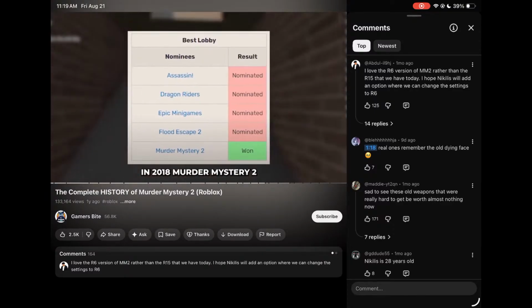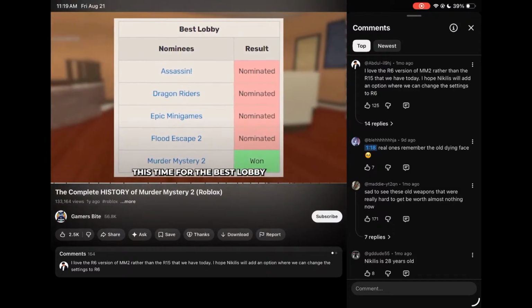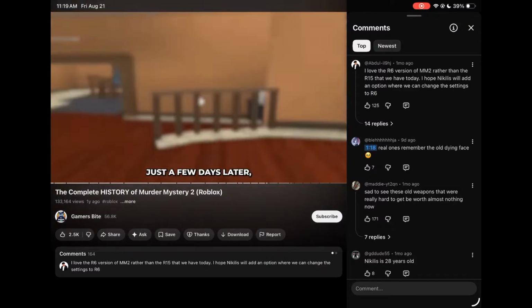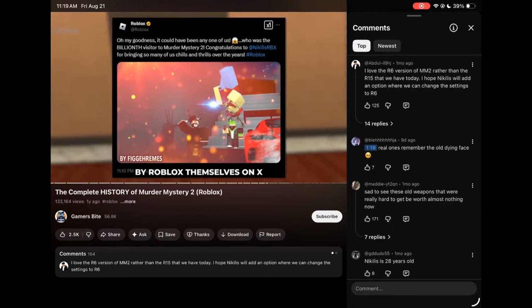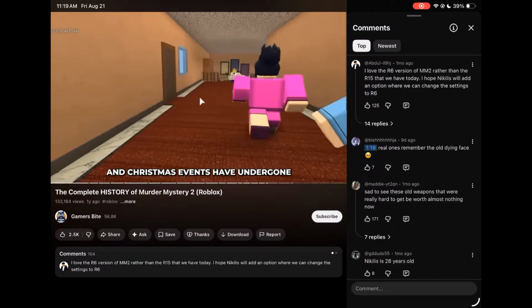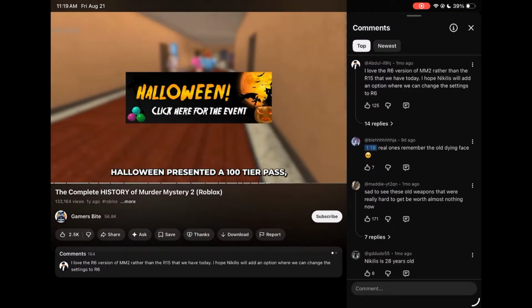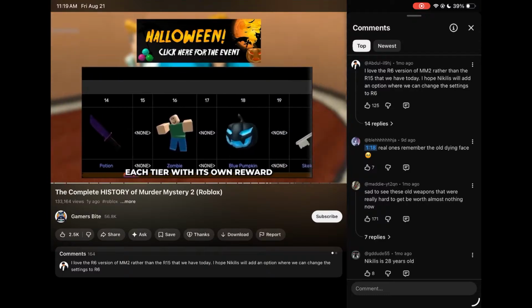In 2018, Murder Mystery 2 won another Bloxy award, this time for the best lobby. Just a few days later, Murder Mystery recorded 1 billion visits, for which Nikilis was congratulated by Roblox themselves on X. This year's Halloween and Christmas events have undergone minor changes. Halloween presented a 100-tier pass, each tier with its own reward.